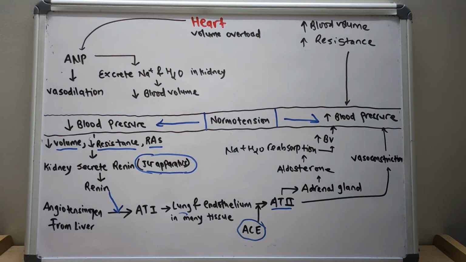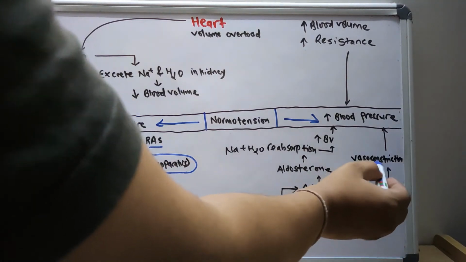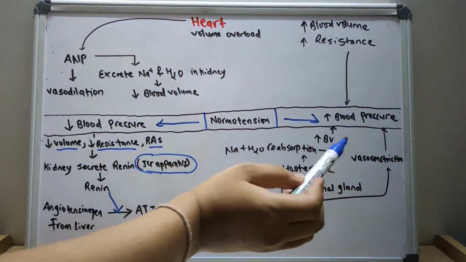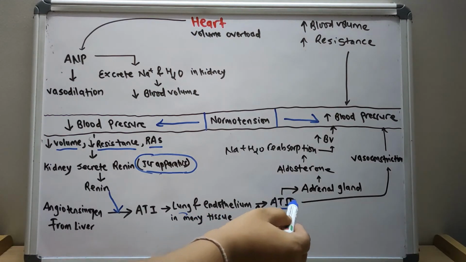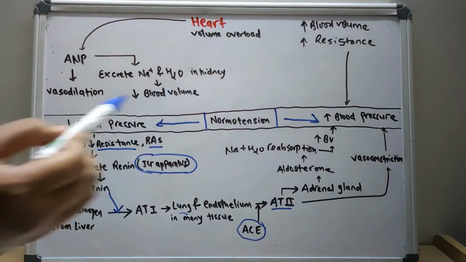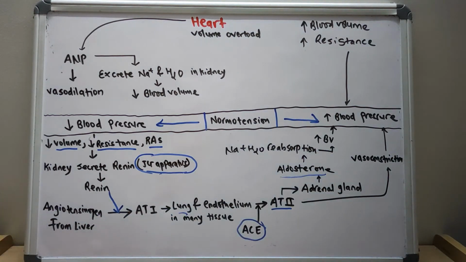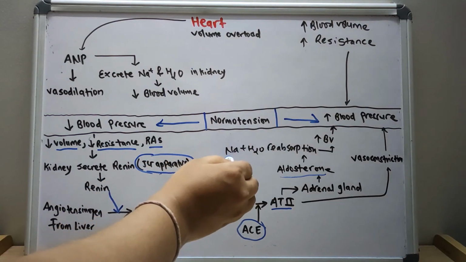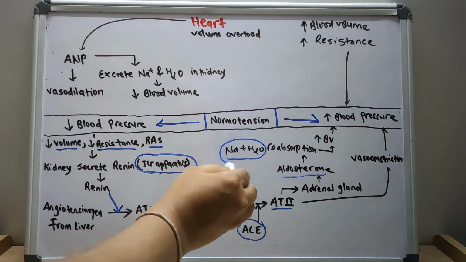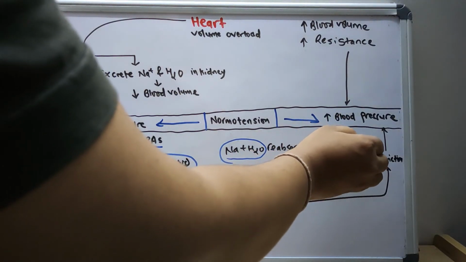So what does angiotensin 2 do? Angiotensin 2 directly vasoconstricts, leading to a direct increase in blood pressure. And it stimulates the adrenal gland, releasing aldosterone. What is the role of aldosterone? Aldosterone increases the reabsorption of sodium and water, increasing the blood volume. So the blood pressure increases.